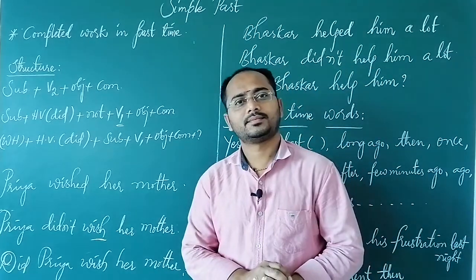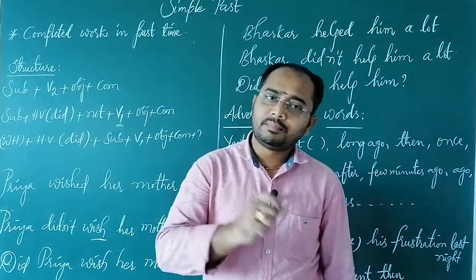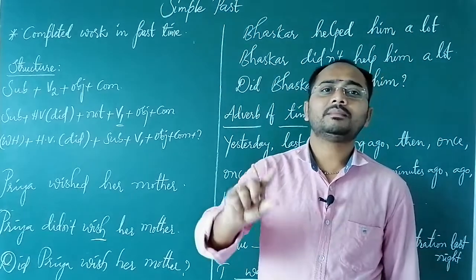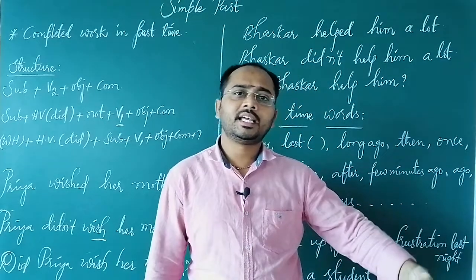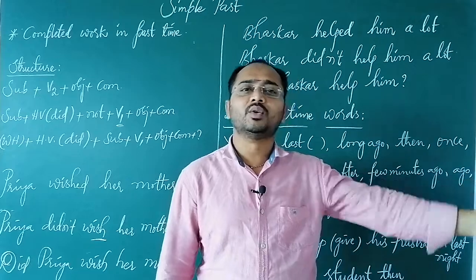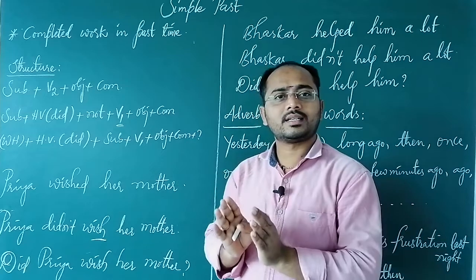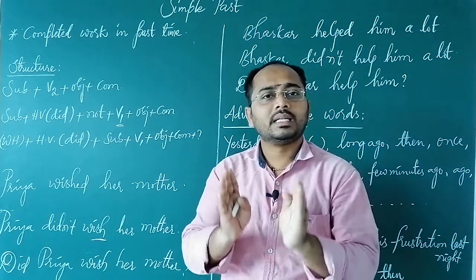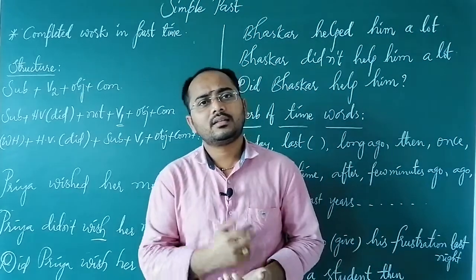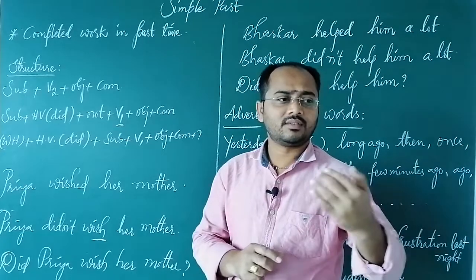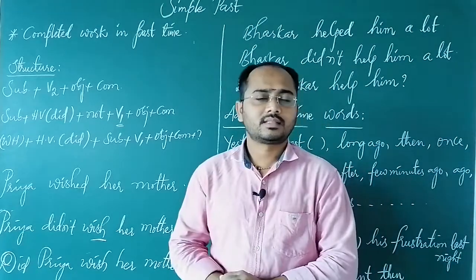What is simple past? Very simple. Completed work in the past time. Simple past means completed work in the past time. That means the work which was completed yesterday, day before yesterday, one week ago, one year ago, one century ago, whatever it is, completed action. Such kind of actions are considered simple past tense. Then, how can we identify the simple past tense, whether the given sentence in the examination is in simple past or another tense?